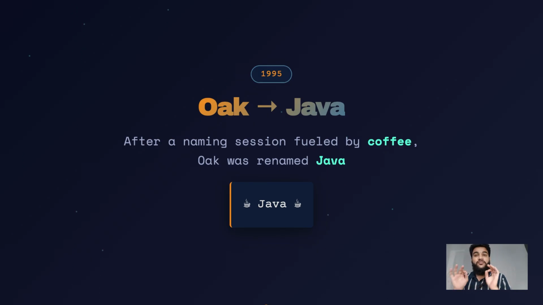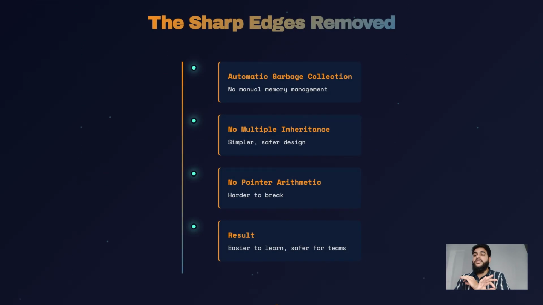Java was heavily influenced by C++. In fact, the first Java compiler and the original Java virtual machine were written in C and C++. But the Java team made a deliberate decision. They removed every sharp edge. Java introduced automatic garbage collection. This meant developers no longer had to manually free the memory.